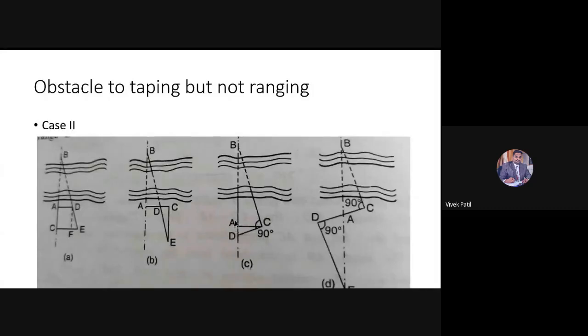Okay. So now the next, that is the fourth method to overcome this particular case number 2 of obstacle to taping but not for ranging. In this case, there are 2 points A and B on either side of the river, and the line AB can be ranged but cannot be taped due to this river. If it is a flowing river, is it possible to measure the distance between A and B? No, it is not possible. So in this case, from A, at any angle or at any direction, I will fix a point C.